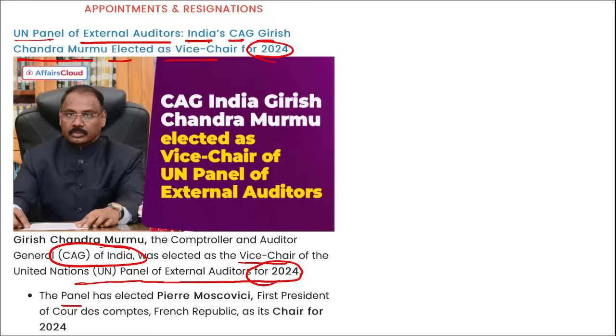The panel has elected Pierre Moscovici, the first president of Cour des Comptes of French Republic, as their chair for 2024. So Pierre Moscovici has been appointed as the chair for 2024, correct, for the UN panel of external auditors, and the vice chair is the Comptroller and Auditor General of India Girish Chandra Murmu.